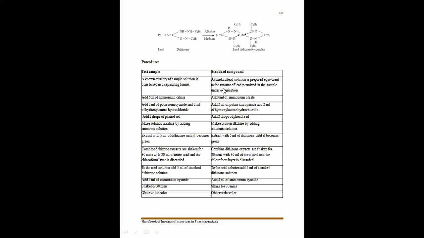Now, after that, we are going to add 6 ml of ammonium citrate solution in both the separating funnels, one which is the test and another which will be the standard.